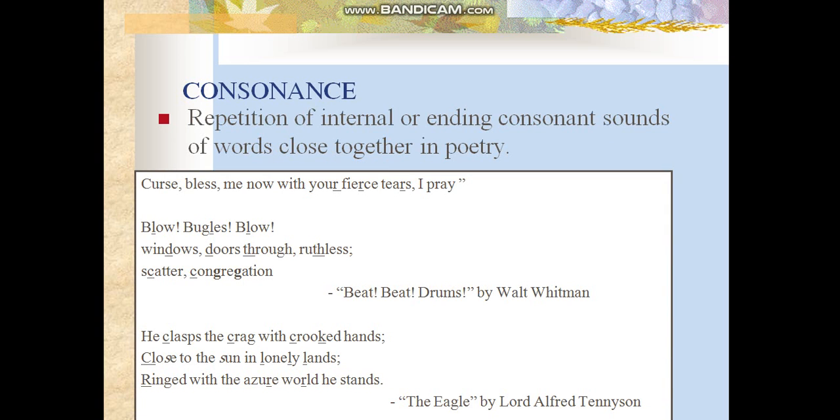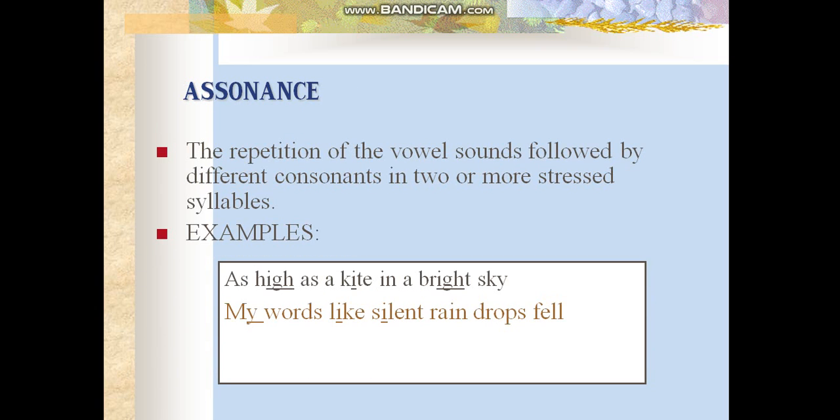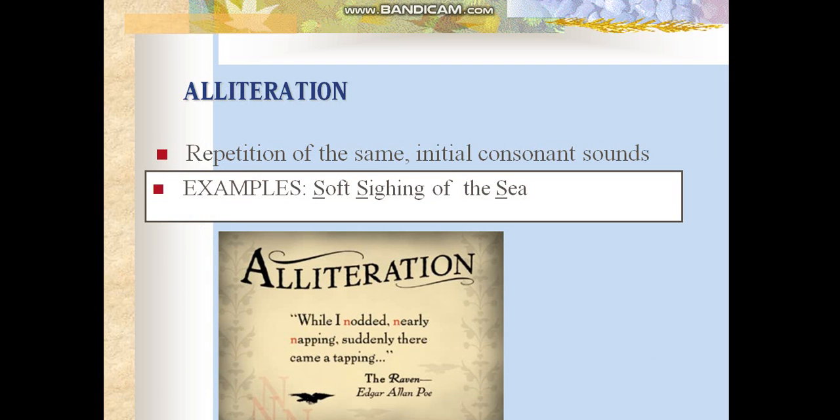We have consonance, repetition of internal and ending sounds, like first, your, inside, tears. Assonance is repetition of the vowel sound: high, cry, bright, my, like. So the repetition of this sound is called assonance. Alliteration is repetition of the same sound.